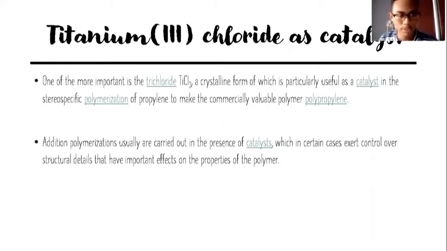So addition polymerization usually is carried out in the presence of a catalyst, which in certain cases exerts control over structural details that have important effects on the properties of the polymer. So basically, titanium trichloride gives some effect to the product, which is the polymer.